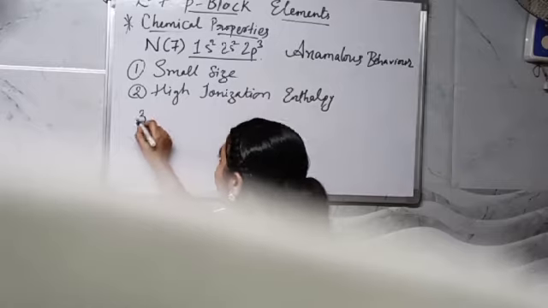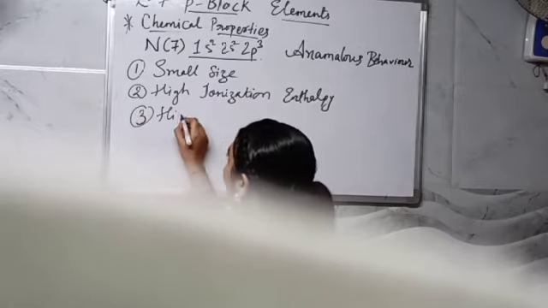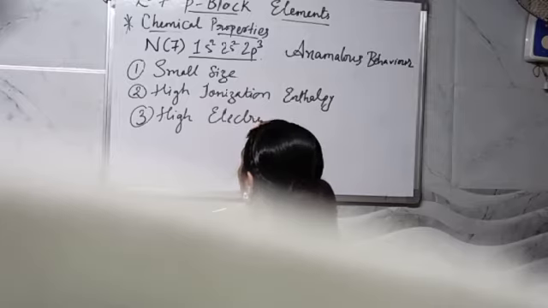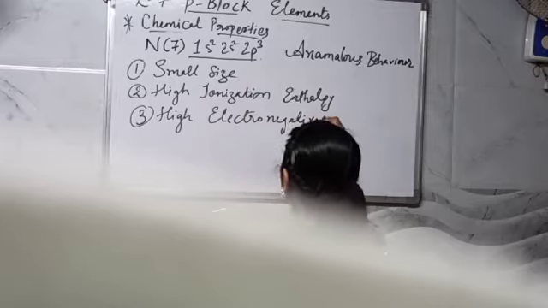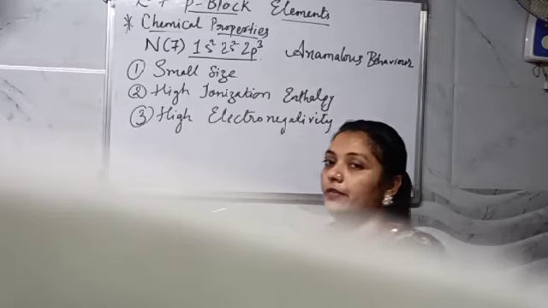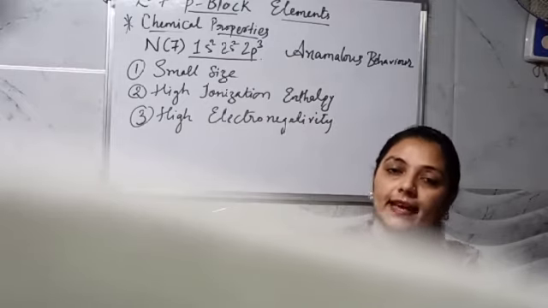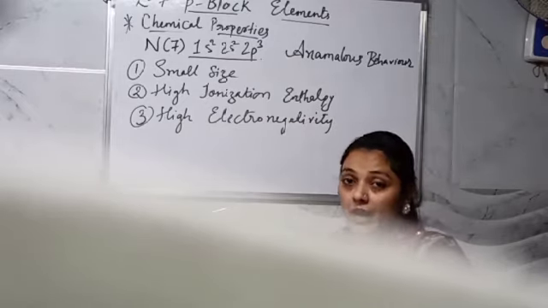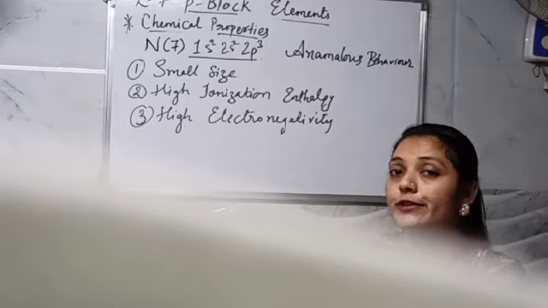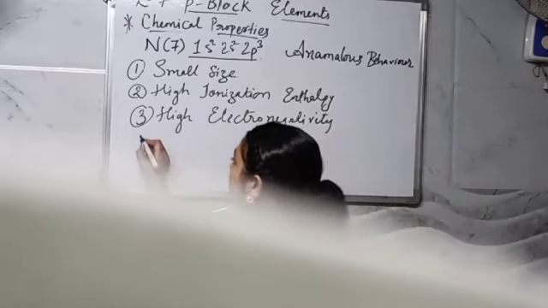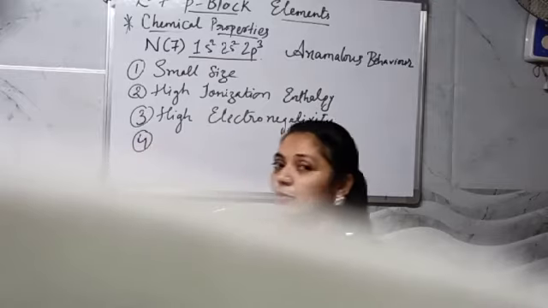Number 3, high electronegativity. What does this mean? The tendency to pull the electron towards itself. So nitrogen is having a very high power of pulling the electrons towards itself compared to the rest of the elements.